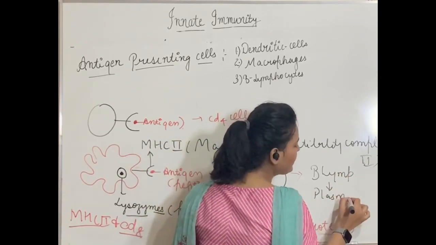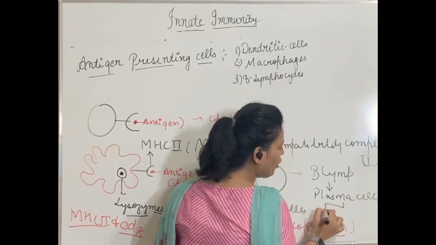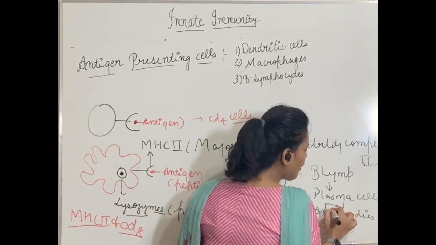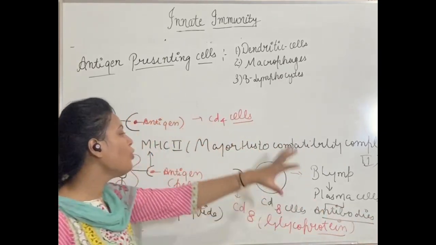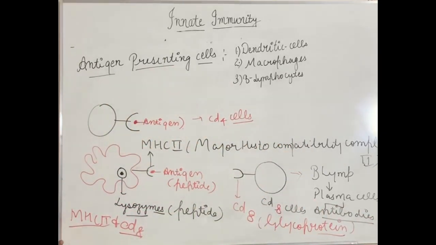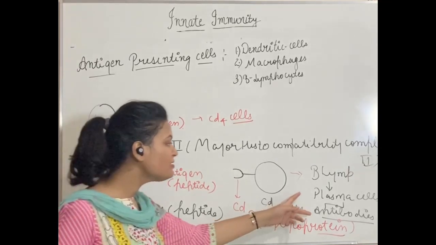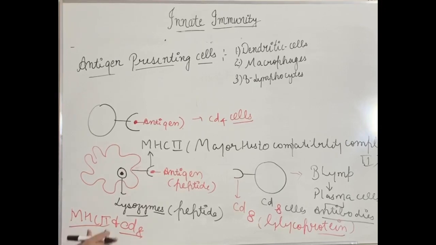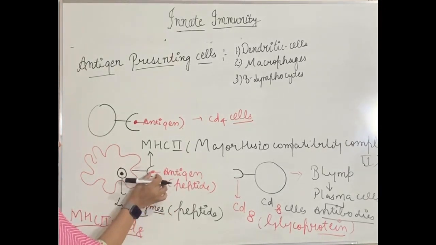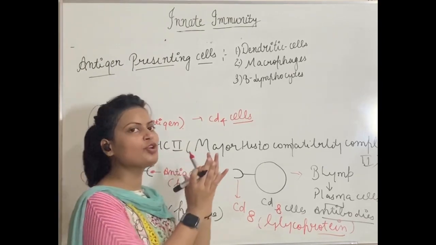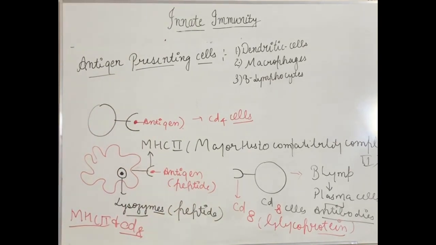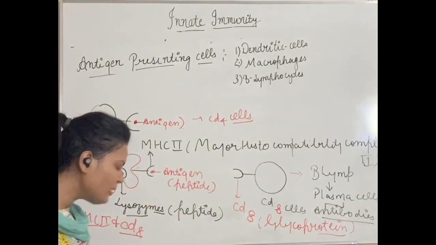Plasma cells will again form what? They will form large number of antibodies. So this is how acquired immunity, or you can say this is how whole thing is working. To make antibodies, helper T cells need to receive the signal, and to receive that signals, these antigen presenting cells, they are representing this antigen on the outer surface of their cell, so that T cells, they can easily recognize the antigen. But there is one more thing.